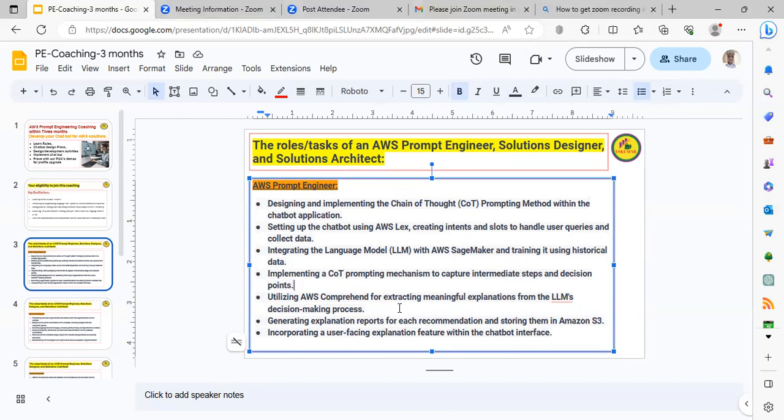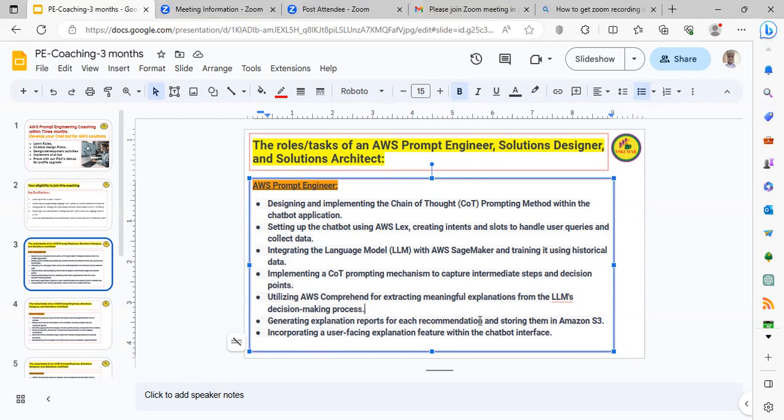Utilizing AWS Comprehend is another service which we are going to use for AI activities, for extracting meaningful explanations from the LLM decision-making process. Basically, when we ask the chatbot questions, it needs to collect different answers and provide them to the users. That decision-making process is made through a particular service in AWS, that is Comprehend.